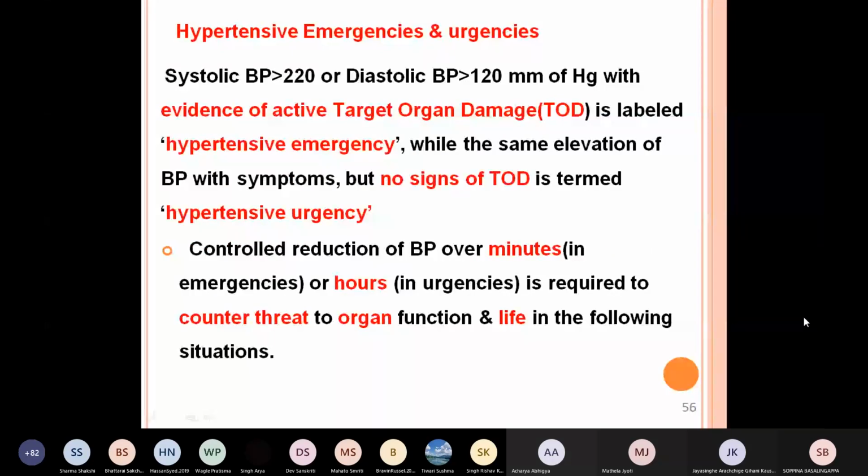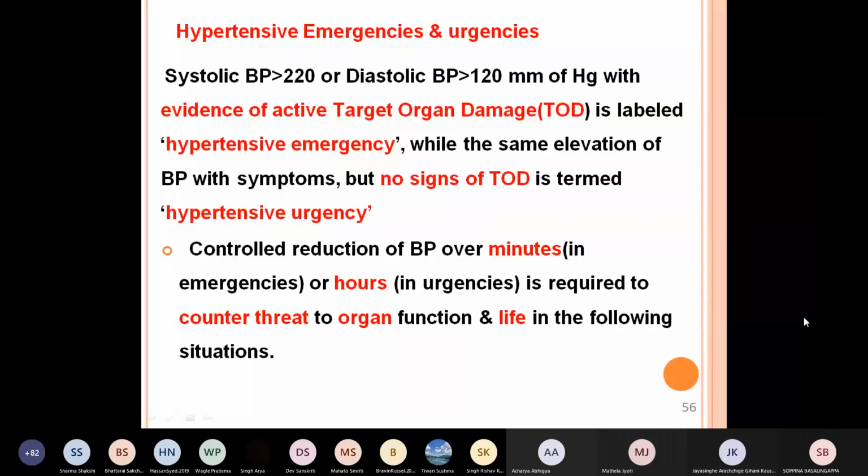Next comes hypertensive emergencies and urgencies. Now what is this emergency and urgency? If the systolic blood pressure is more than 220 or diastolic is more than 120 with evidence of active target organ damage, that is called hypertensive emergency.